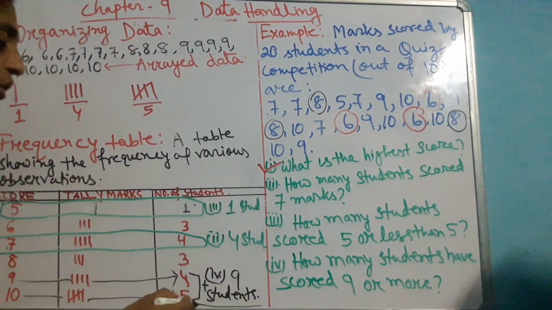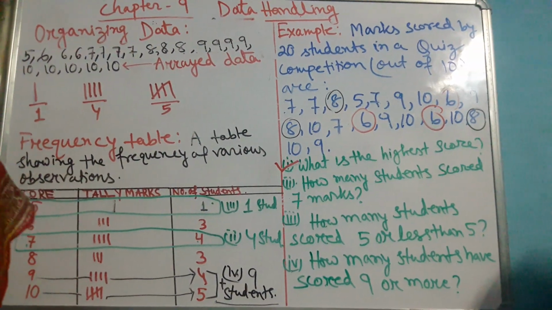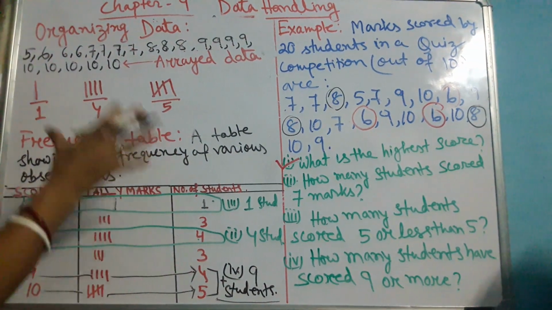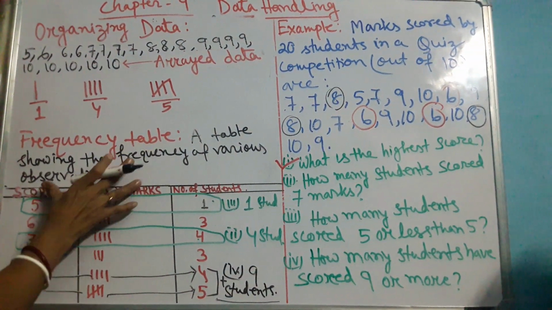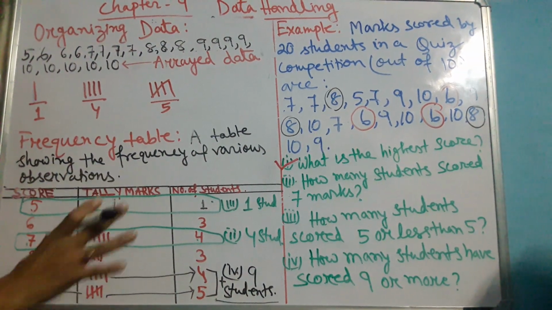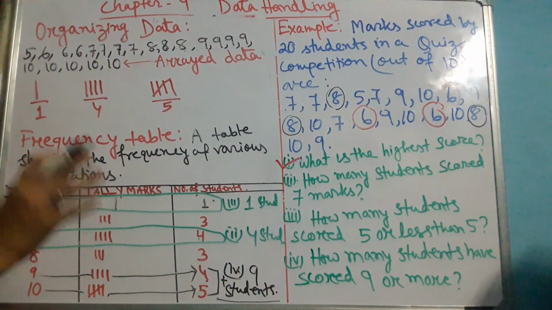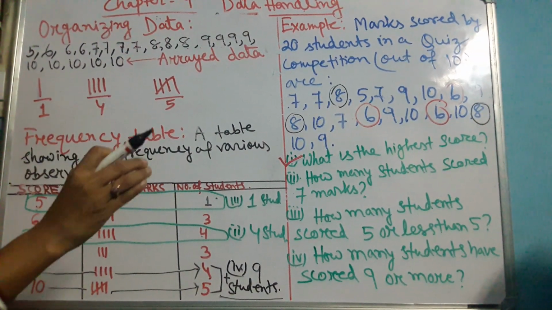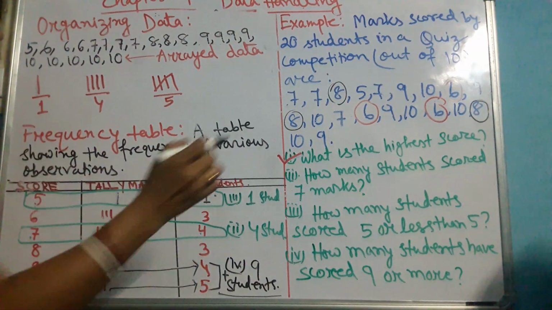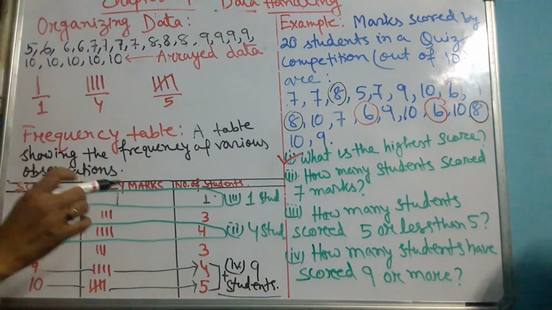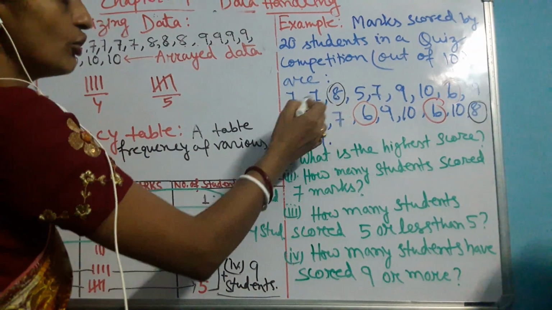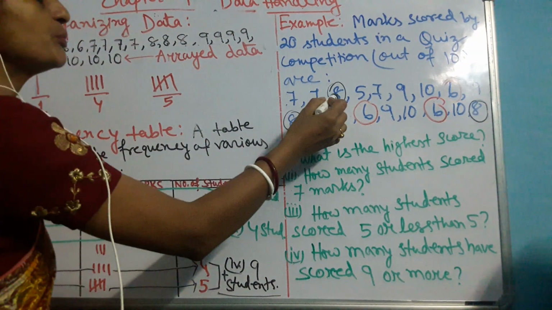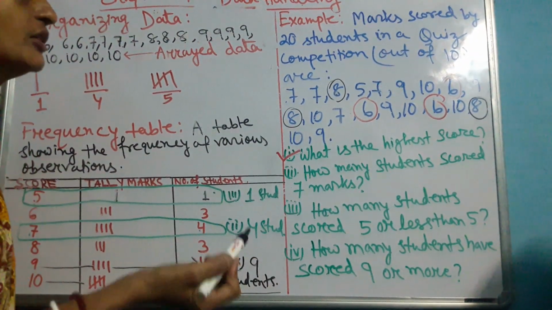Okay, so now I think all of you have understood how to handle this raw data you have. You can arrange it in a frequency table, and for that you might have understood all the terms. What are the terms we have used? First, data. Then raw data. Raw data means individual numbers, and observations are the numerical values. Then what is frequency? How many times a particular number has been repeated, that is the frequency.